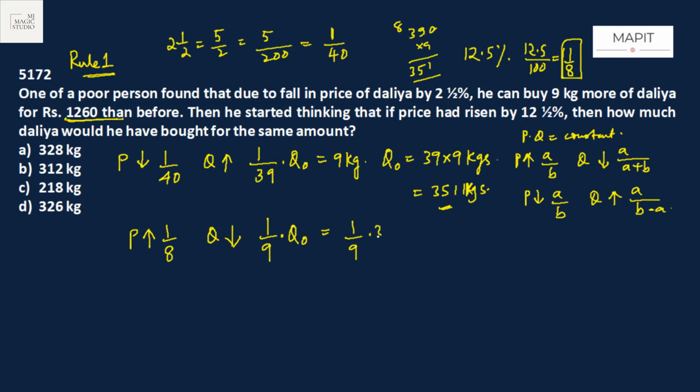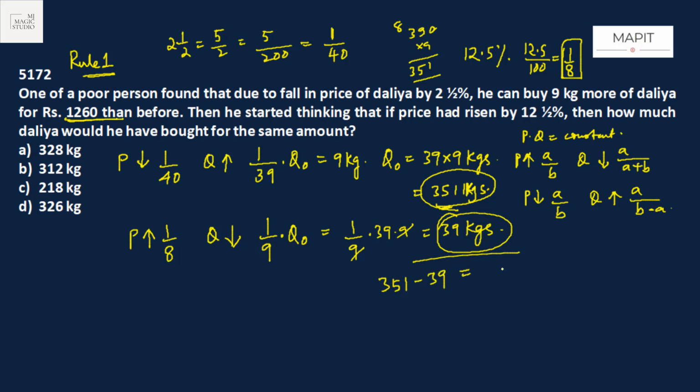So 1 by 9th of Q0 is 39 kg. Initially he was purchasing 351 kg. Now he is able to purchase 351 minus 39, that is 312 kg. Now for the same amount, he would be able to buy only 312 kg of dalia. Option B is the pick.